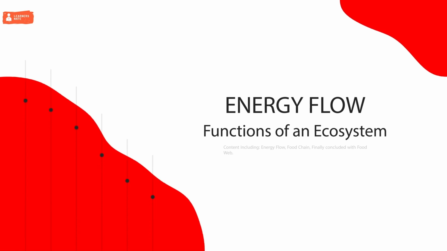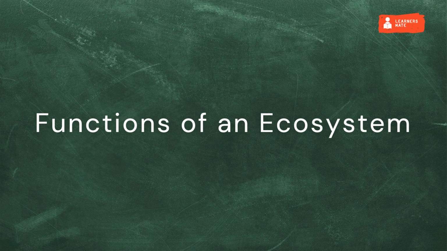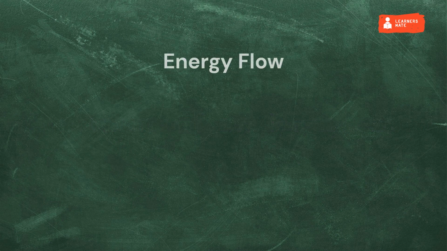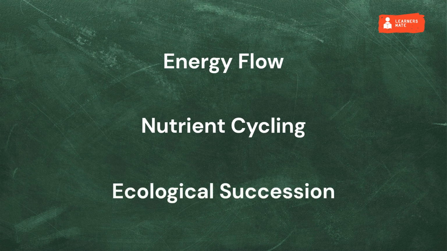Today we discuss the functions of an ecosystem. So let's learn. The function of an ecosystem is broad, vast and completely dynamic. It can be studied in the following three: energy flow, the second one nutrient cycle, the third one ecological succession.